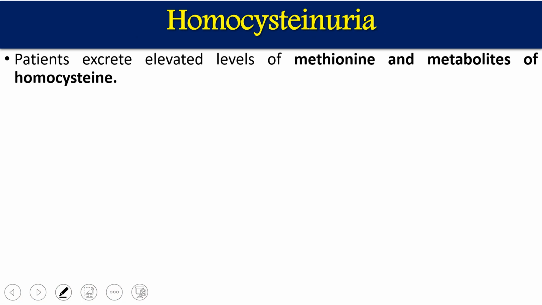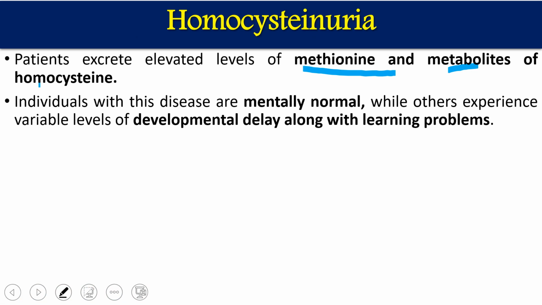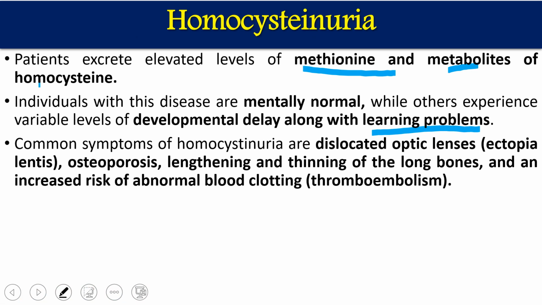If we are having any of these defects, methionine or metabolites of homocysteine are going to be accumulated and will be excreted into the urine. The person or the child who is having any kind of homocystinuria will look mentally normal, but mental developmental delay will be there, so the developmental process will be very slow, along with a learning problem. They will not learn as a normal baby or normal person. So mentally they will be normal, but the developmental process will be slowed down.